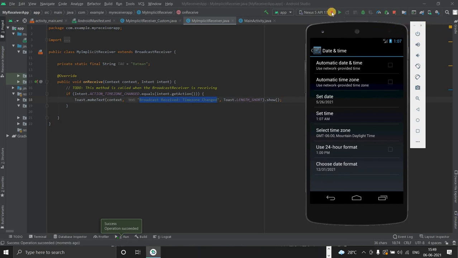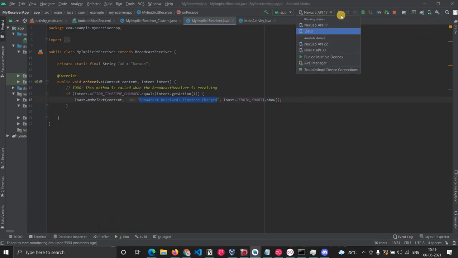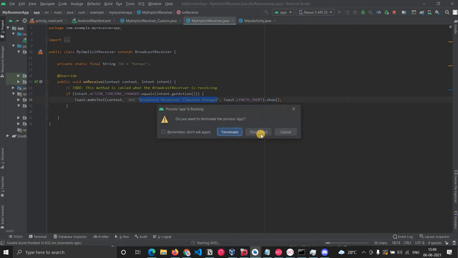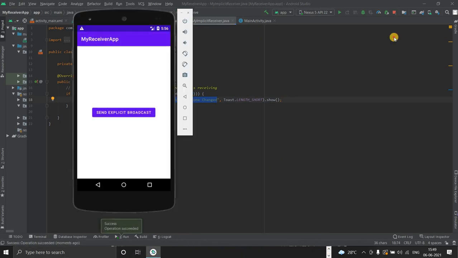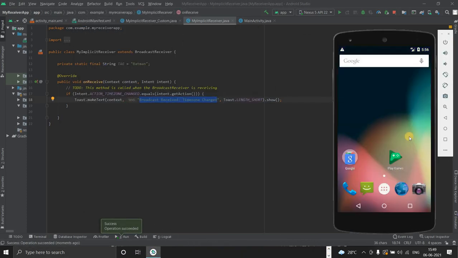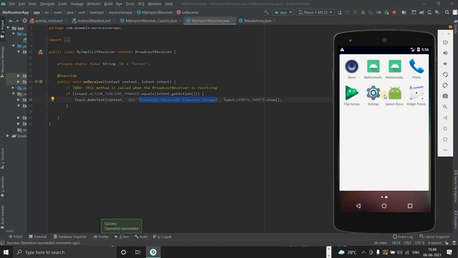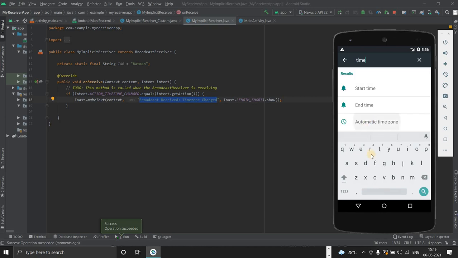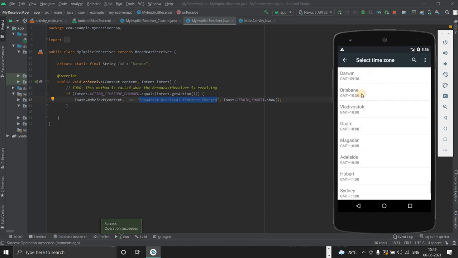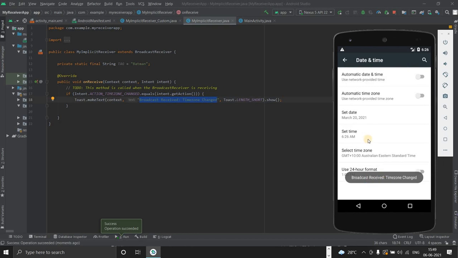Okay, let's see whether it is working here or not. It should work actually. Time zone, automatic time zone, select time zone. Okay, you can see that the toast message came, right?